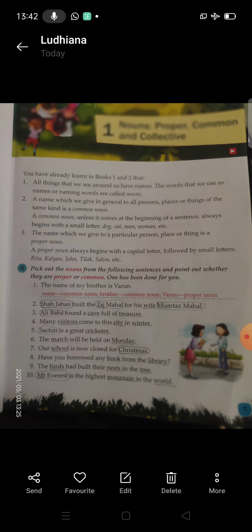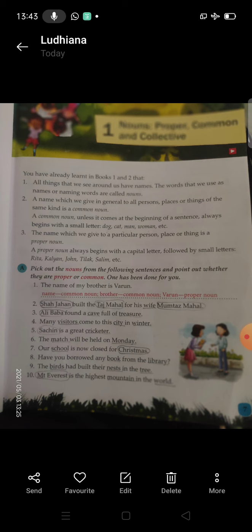Fine. So in a part, what you have to do, you have to pick out the nouns and then point out whether they are proper or common. You will circle the nouns firstly, then you will write P if it is proper and you will write C if it is common. Do it in short. In the first sentence, proper space is given, that's why it is written in complete way: name is a common noun, brother is a common noun, Varun is a proper noun.